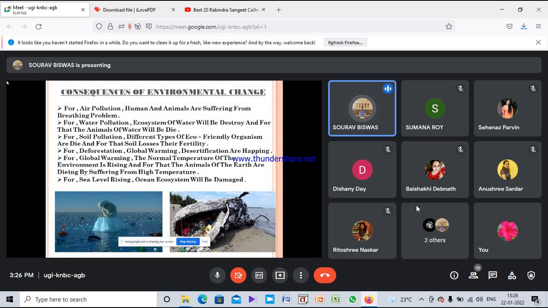For soil pollution, different types of eco-friendly organisms die, and the soil loses its fertility. For deforestation, global warming and desertification are happening. For global warming, the normal temperature of the air is rising, and land and ocean animals suffer from that. For sea level rising, many lowland areas are going into the ocean.